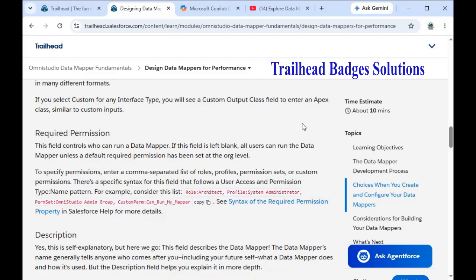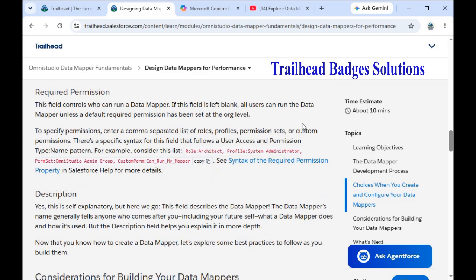Required permission. This field controls who can run a data mapper. If the field is left blank, all users can run the data mapper unless a default required permission has been set at the org level. To specify permissions, enter a comma separated list of roles, profiles, permission sets or custom permissions.